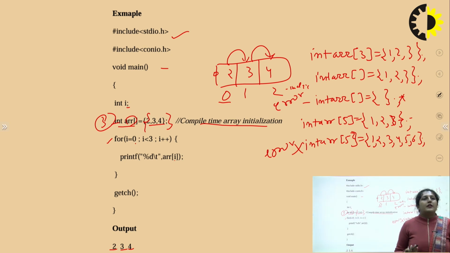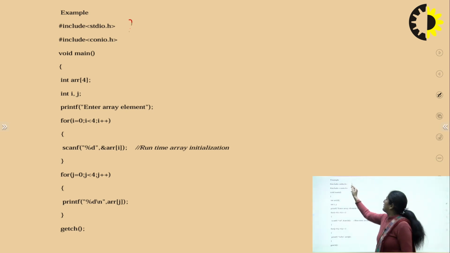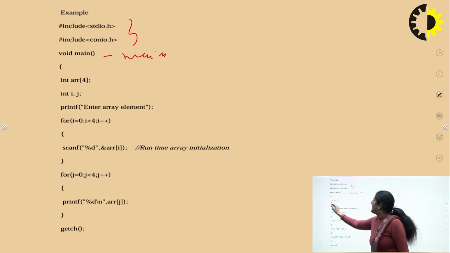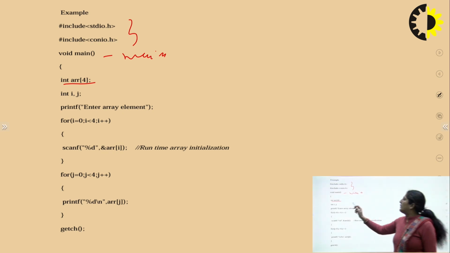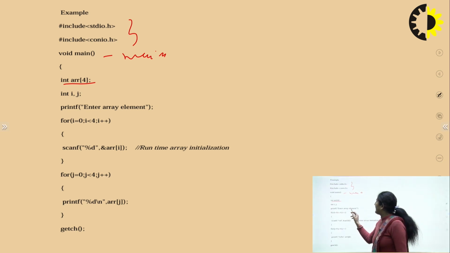Let us see how we will do it at runtime. So to initialize at runtime, as I have told you earlier, we have to initialize it using scanf. Scanf comes under stdio.h. So both header files come, then the main function. Here we have only declared the array. The array is of integer data type and the size is 4. Now we have taken 2 more variables i and j. Now we are asking the user, printf enter the array element.